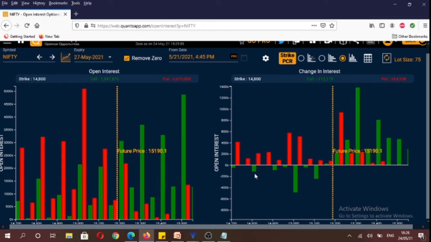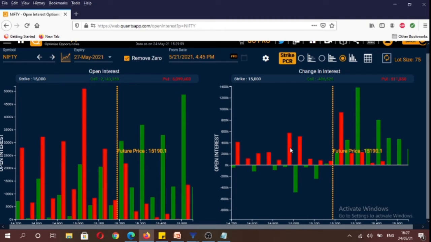And you will also see that in the money calls like 14,700, 14,800, 14,900, 15,000, 15,100, they saw their open interest reduce. So it tells us that call option buyers book their profits, and call option writers of in the money strikes book their losses. And the highest amount of puts today were written at the 15,200 strike, followed by the 15,000 strike.